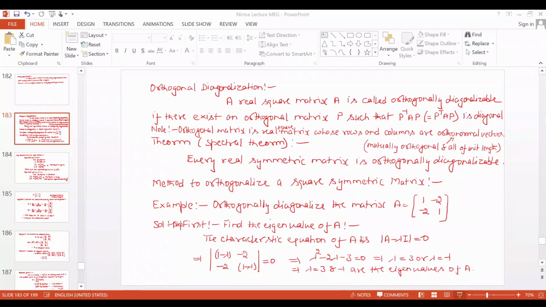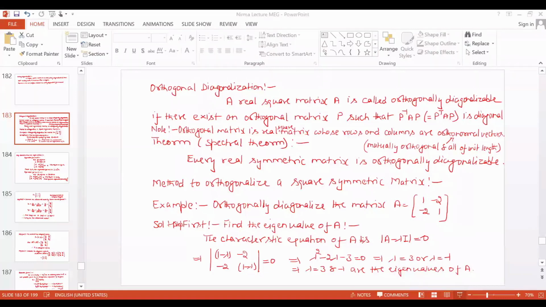So write the characteristic equation of A matrix, that is determinant of A minus lambda I is equal to 0. When you simplify this, you will get this equation: lambda square minus 2 lambda minus 3 is equal to 0, whose roots are 3 and minus 1. Okay, so lambda is equal to 3 and minus 1 are the eigenvalues of A.